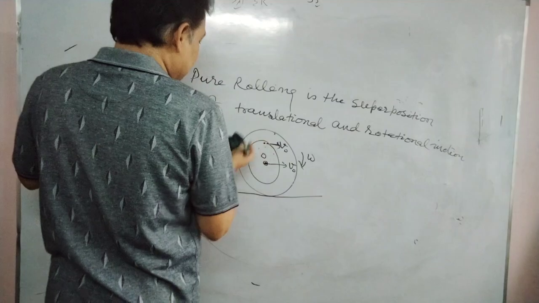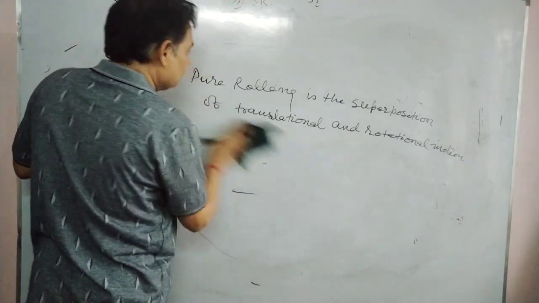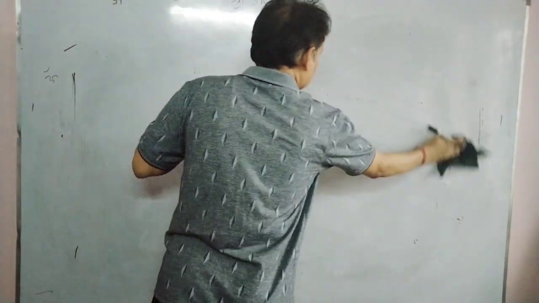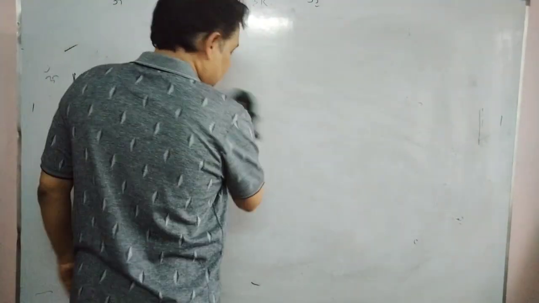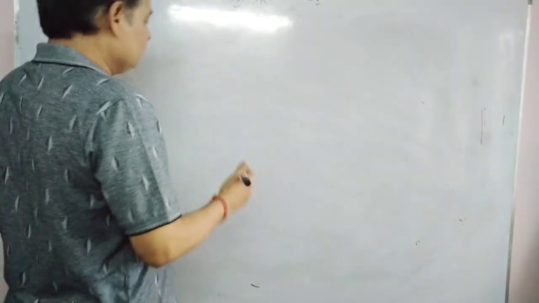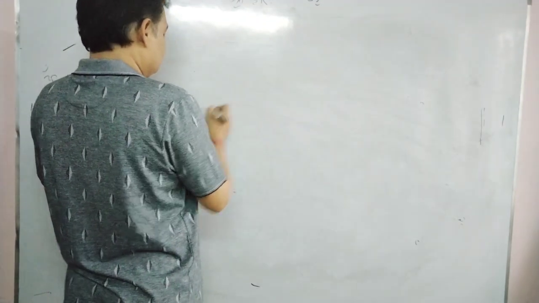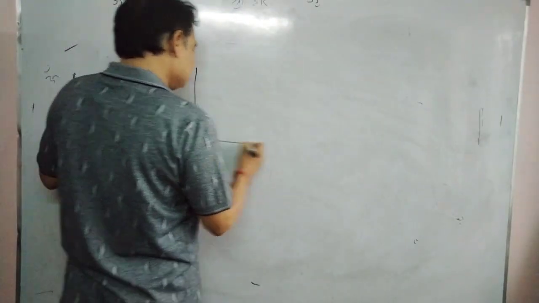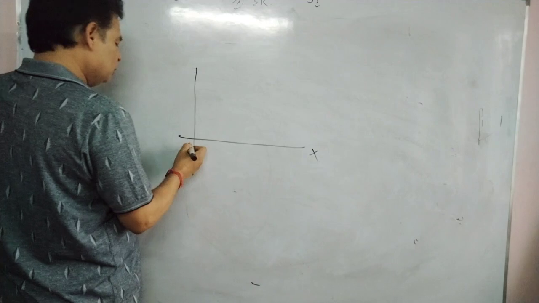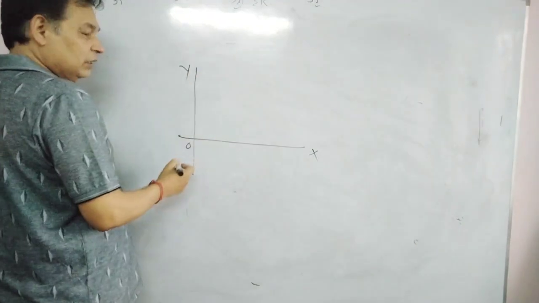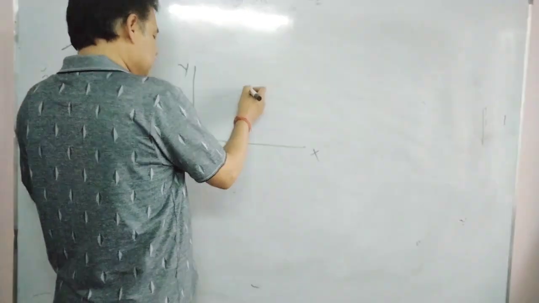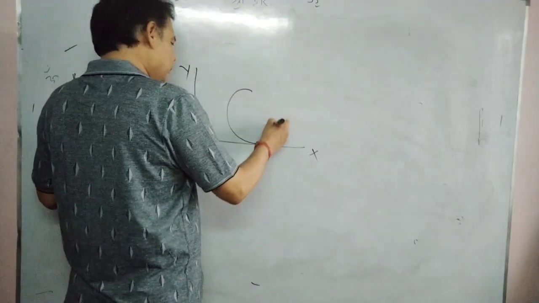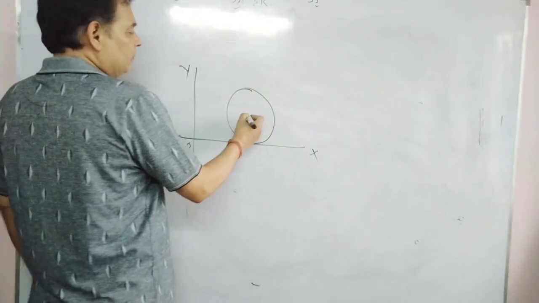Okay, we are taking that. Suppose this is coordinate system x, o, y, that is a coordinate system at rest, and there is a body performing pure rolling.